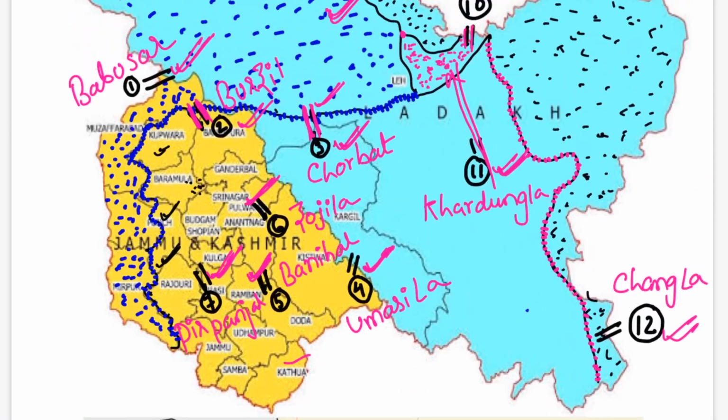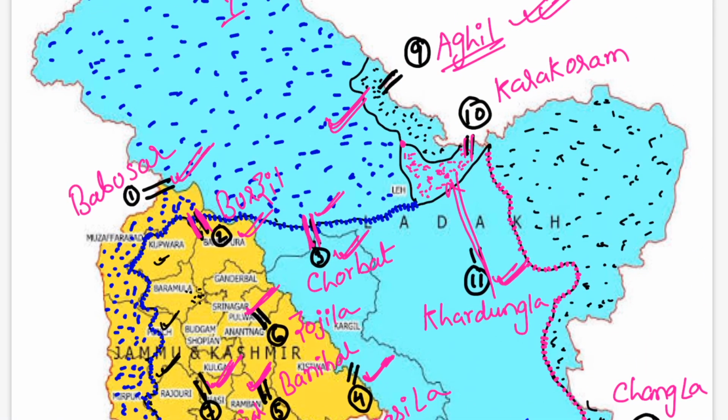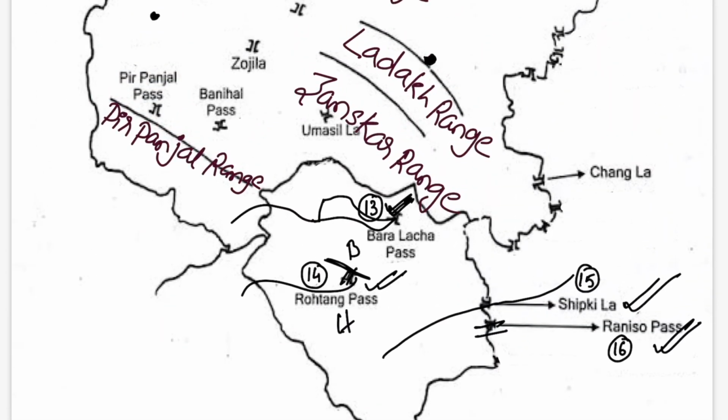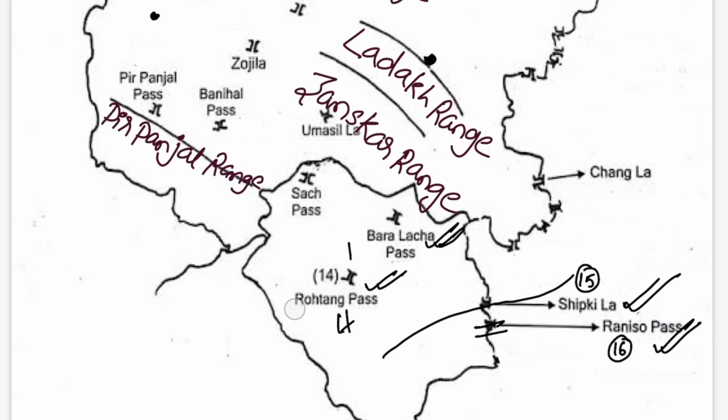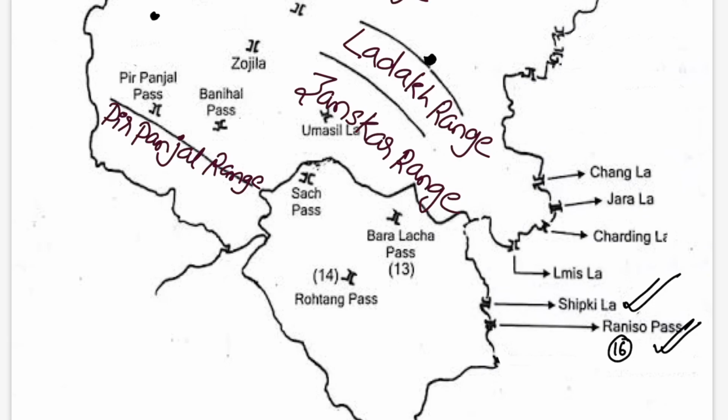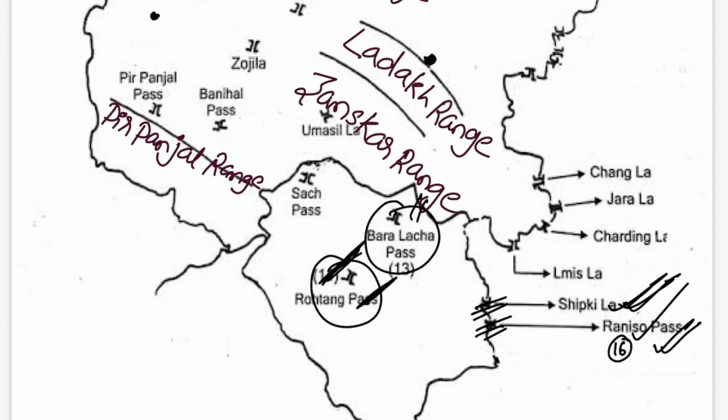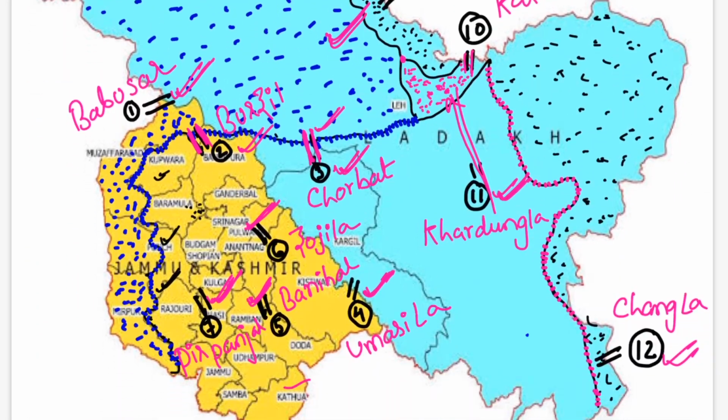So here are the locations. If we talk about the Himachal Pradesh sector, this is Baralacha La on the borders of Himachal Pradesh and Jammu and Kashmir, if I can show you in a clear way. So this is your Baralacha La here. This is Rohtang Pass between the Kullu Hills and the Lahaul Spiti region, and this is Shipki La, where the Satluj River is entering, and this is Raniso. So these were the passes of Himachal Pradesh and Jammu and Kashmir.